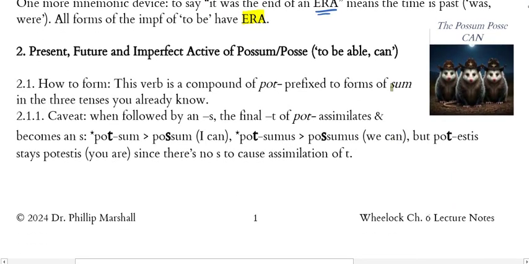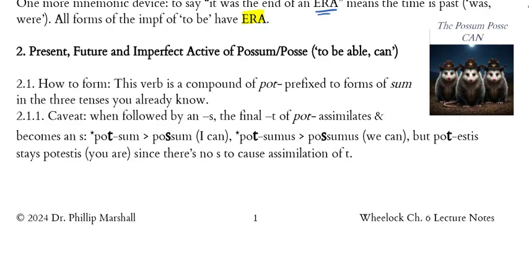Point number 2. We come to the present, future, and imperfect active forms of possum and its infinitive posse, to be able, can, and here I have a little picture with a caption on it to help you remember that the possum posse can. The possum posse can.